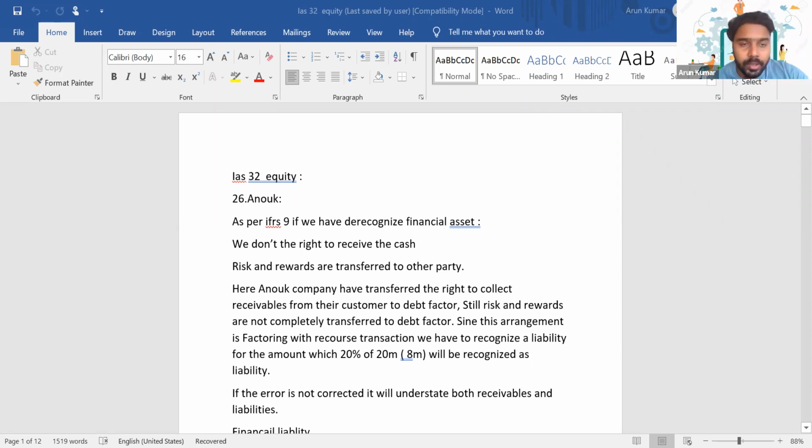So the question here is, since it's a revision section, when you are taking a particular section or a standard, you should have a clear idea of what types of questions you can expect from this area. If you look at the past papers, the type of questions tested from this area is with respect to initial cost measurement.